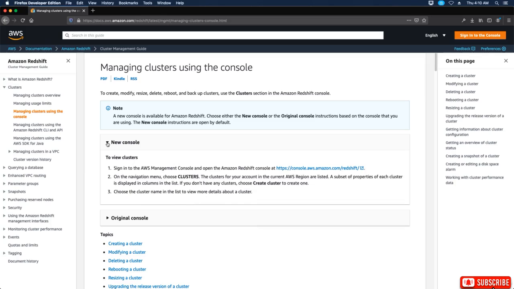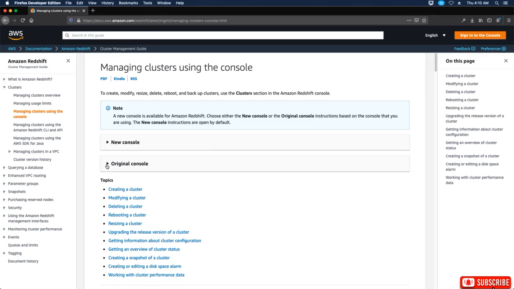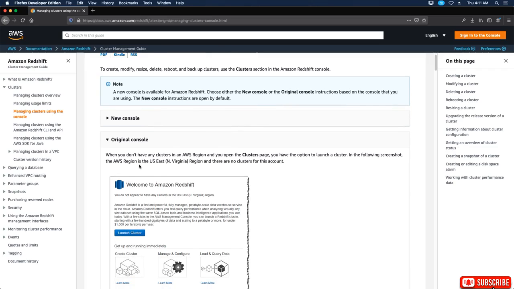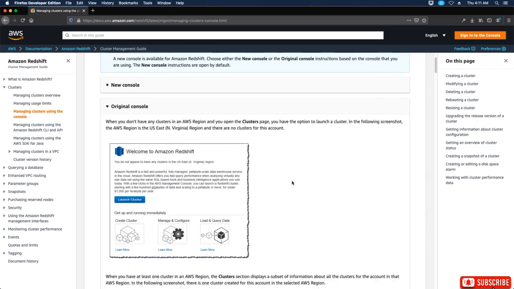Okay, so let's close that down. And then let's look at the original console. So when you don't have any clusters in an AWS region, you open the clusters page. You have the option to launch a cluster in the following screenshot. The AWS region is the US East North Virginia region, and there are no clusters for this account.